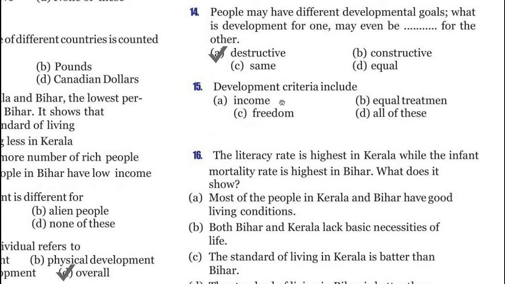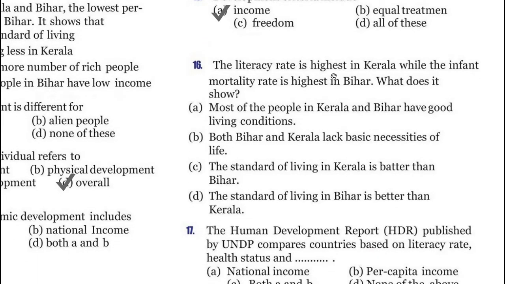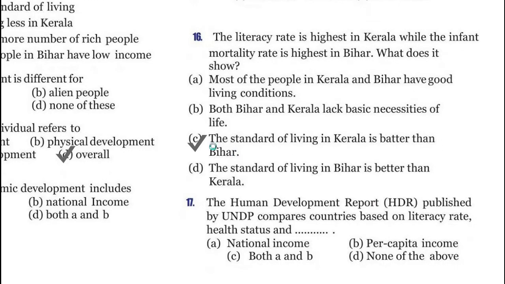Now question 15. Development criteria include income, equal treatment, freedom, and all of these, and its correct answer is option A, income. Now question 16. The literacy rate is highest in Kerala while the infant mortality rate is highest in Bihar. What does it mean? Most of the people in Kerala and Bihar have good living condition. Both Bihar and Kerala lack basic necessity of life. The standard of living in Kerala is better than Bihar. The standard of living in Bihar is better than Kerala. And it's option C, the standard of living in Kerala is better than Bihar.